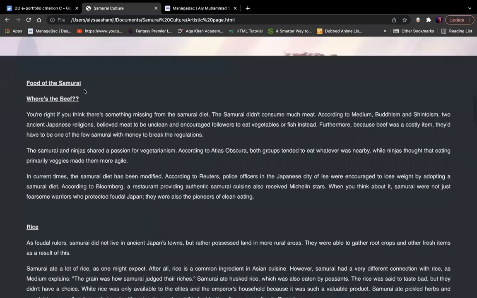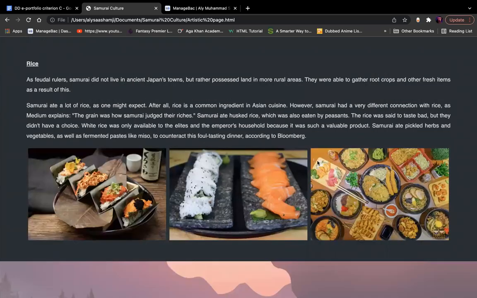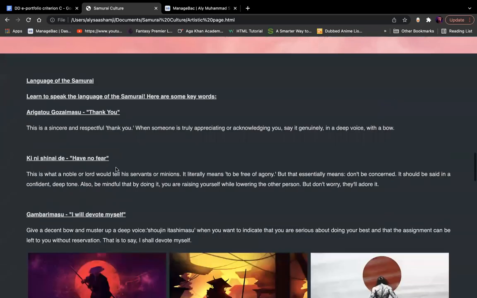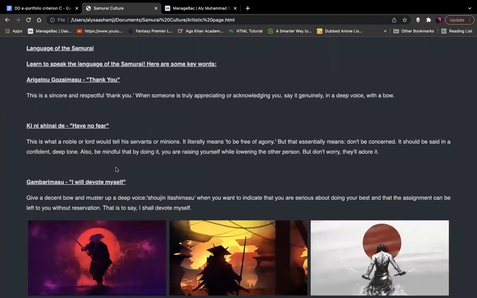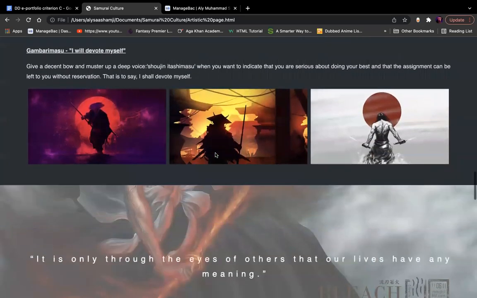Moving on, on this page you can see food of the samurai, such as deep fries. These are images of the food, for example, tempura and sashimi, and all of these foods are talked about here in these paragraphs, as well as the language of the samurai, for example, arigato gozaimasu, which means thank you, kinishinade, which means have no fear, or gambarimasho, which means I will devote myself.